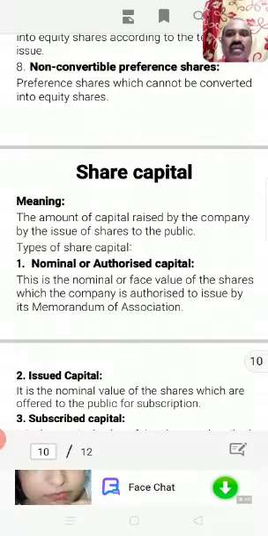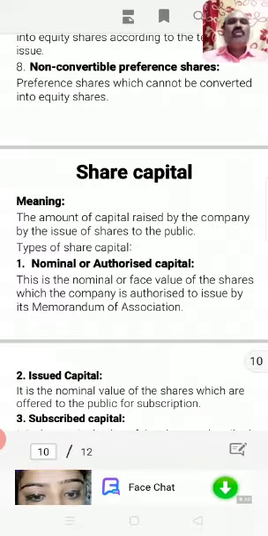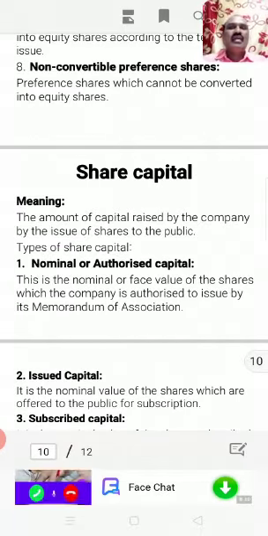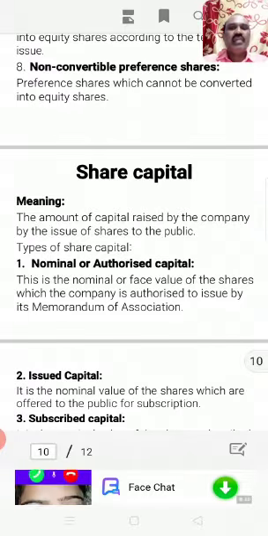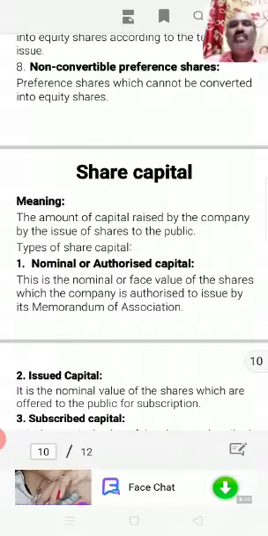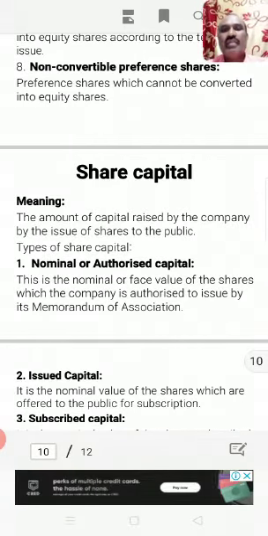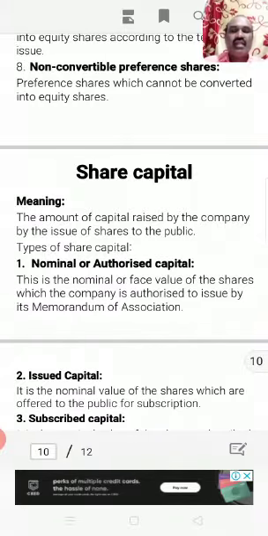Number one is nominal or authorized capital. It is the total amount of capital which is authorized to the company to borrow from the public in the memorandum of association of the company. As we know, joint stock companies will have two important documents. One is the memorandum of association, another is the articles of association. In the memorandum of association, for any company, this amount will be mentioned, that to that extent the company can borrow capital from the public at maximum.